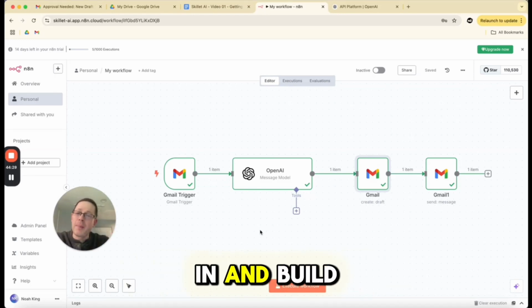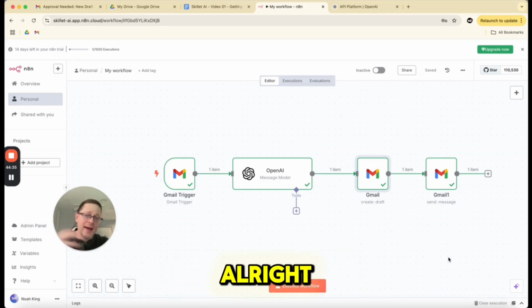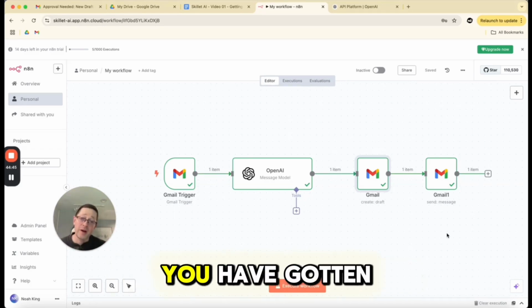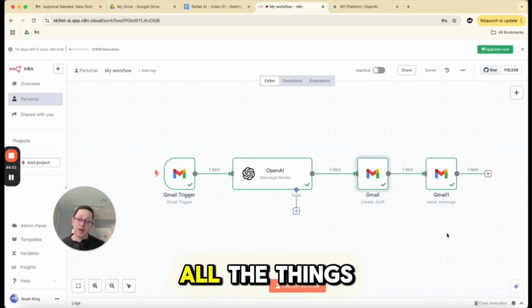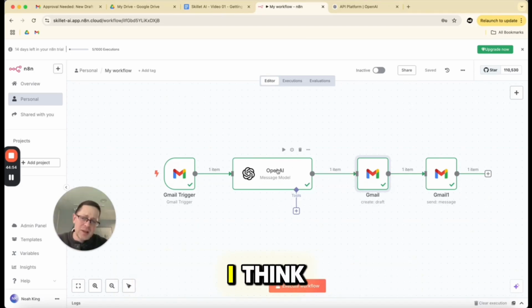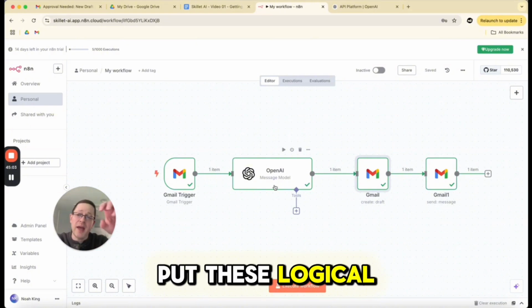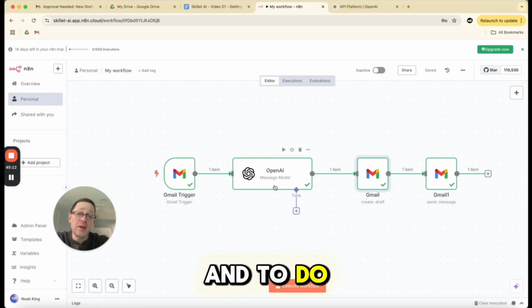We're going to build a much more sophisticated workflow next, but hopefully you feel good and have a lay of the land, and you built something simple. Even though this is super basic and foundational, you have gotten past that 0 to 1. This is an incredibly powerful tool. All the things we're going to build, I think we'll stick with OpenAI just for consistency. I know a lot of people prefer other platforms, but you can plug it into pretty much anything. We're going to put these logical AI API calls into these flows so that we're working with AI to think, decide, and do really important actions.